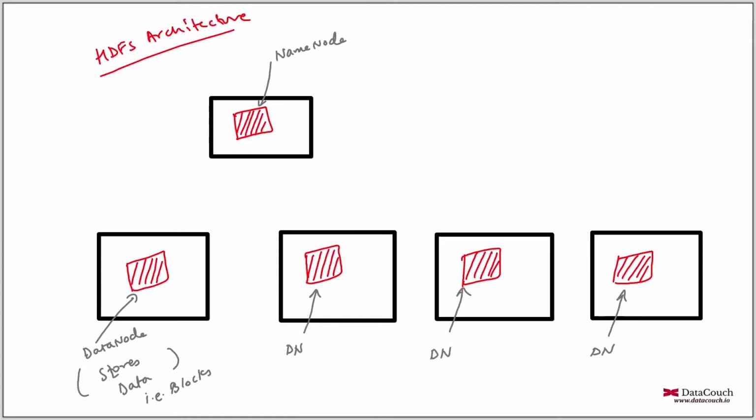So what is metadata in case of a file system? Metadata examples are file name, file permissions, location in HDFS, etc.